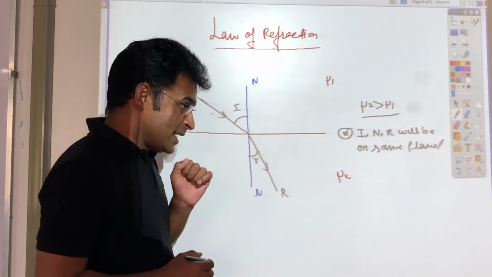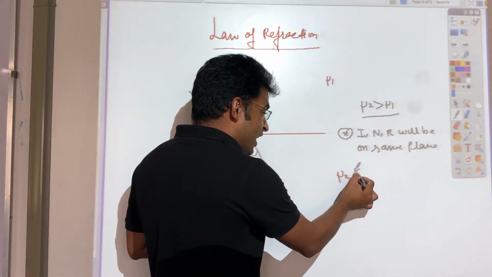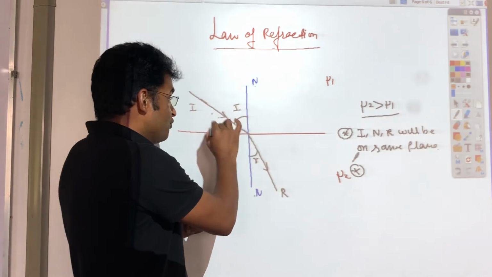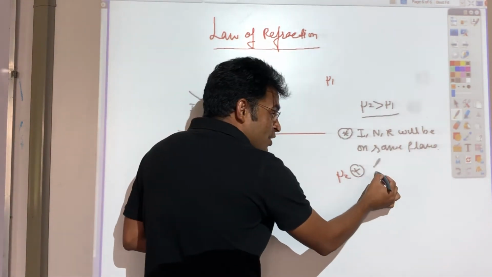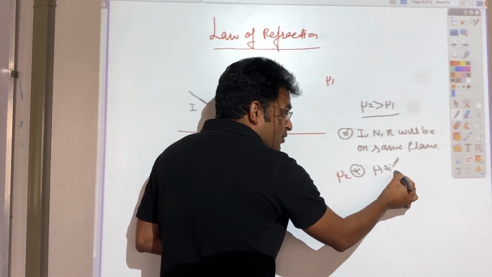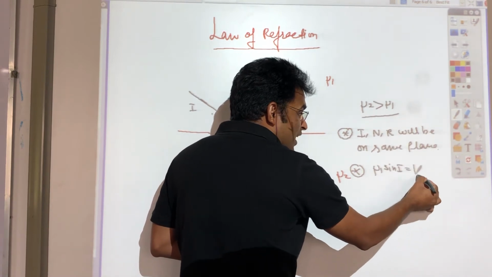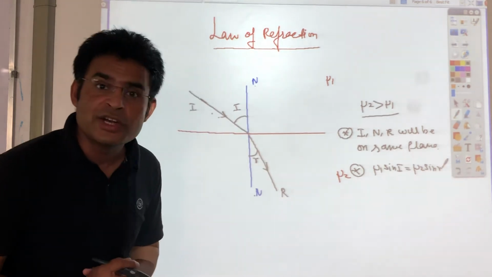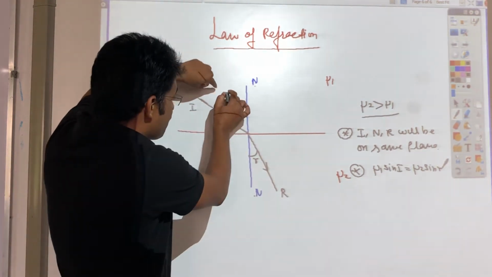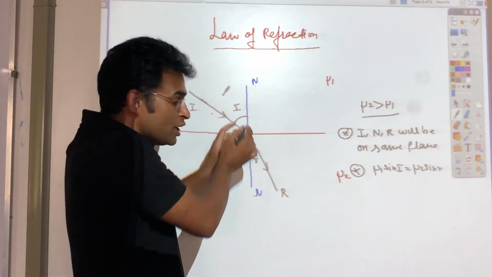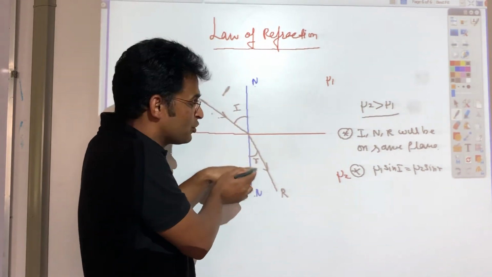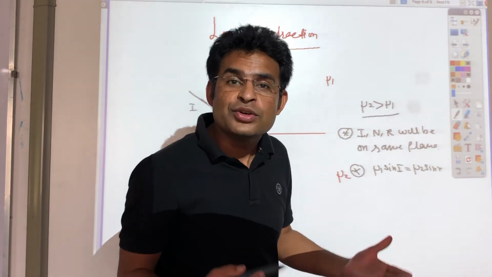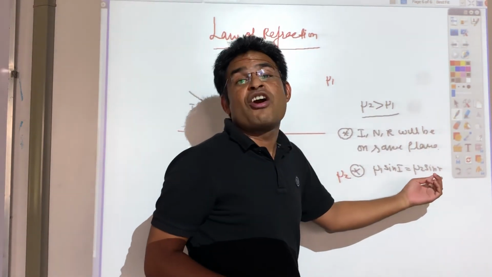Second law, what does it say? The second law of refraction: mu1 into sin i is equal to mu2 into sin r. This is the best way to remember this. Refractive index of this medium into sin of this angle is equal to the refractive index of this medium into sin of this angle. This is the second law of refraction.